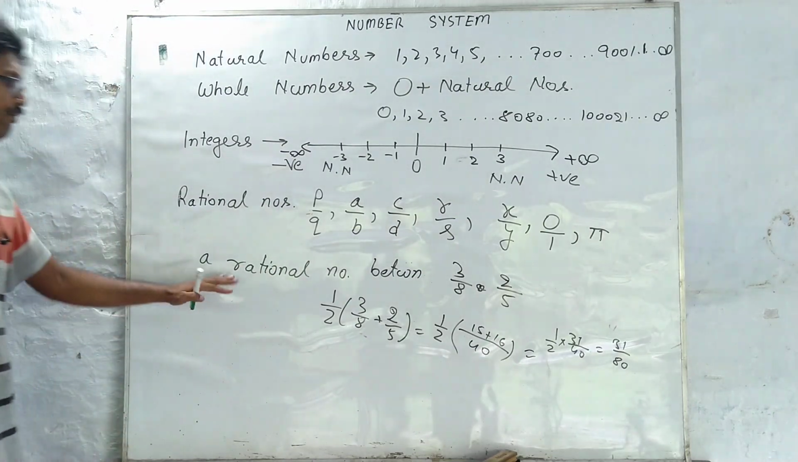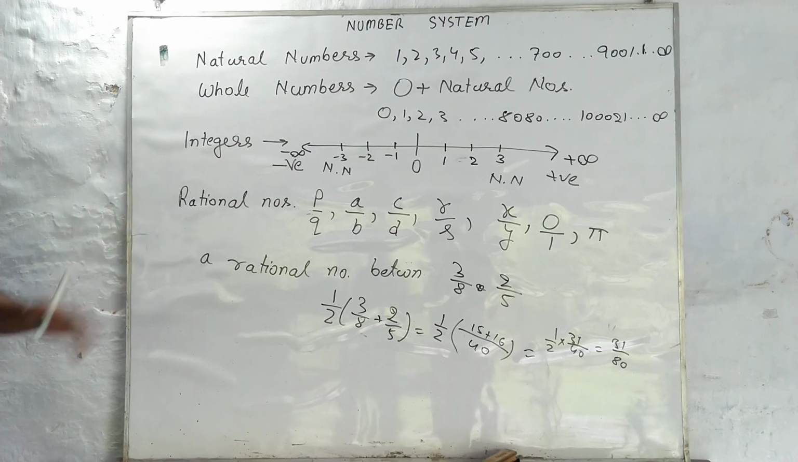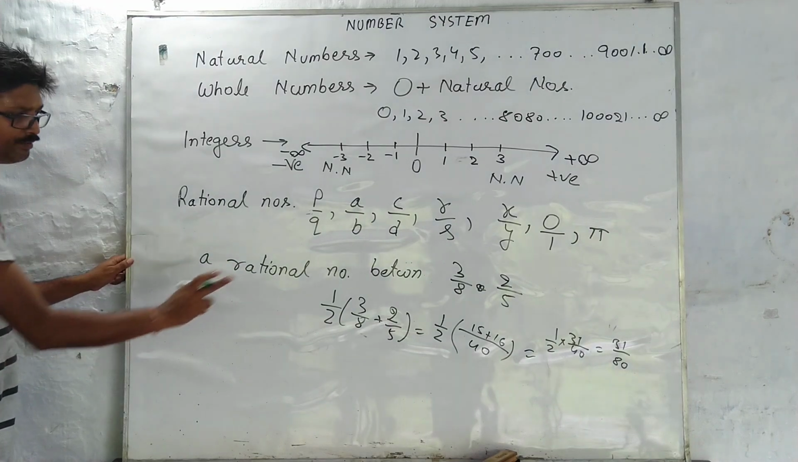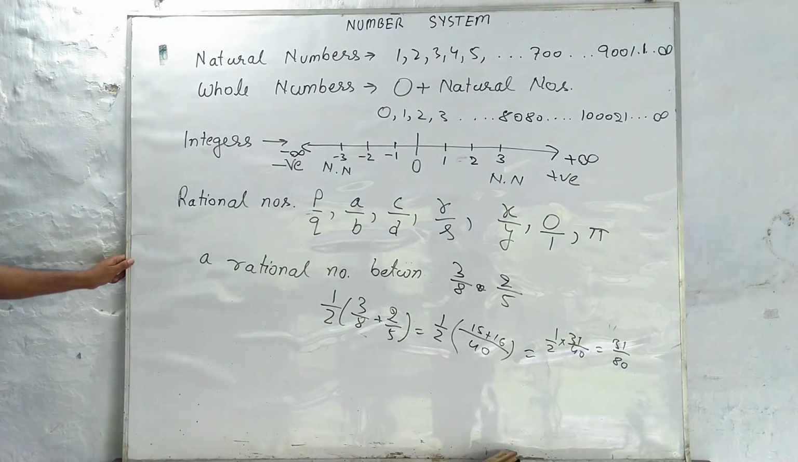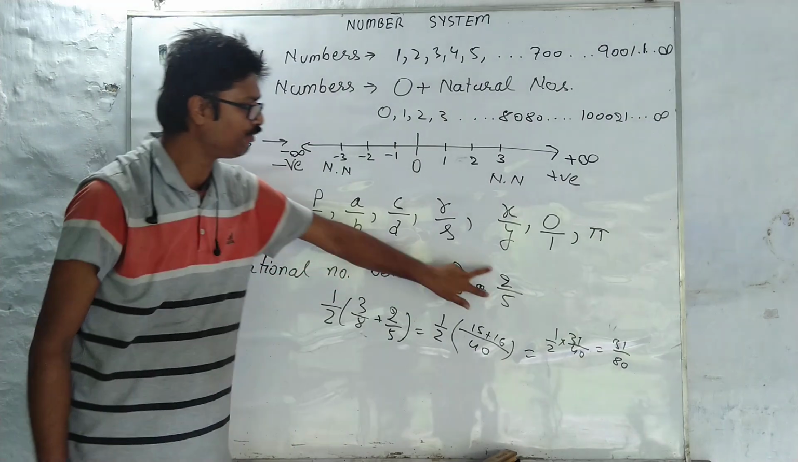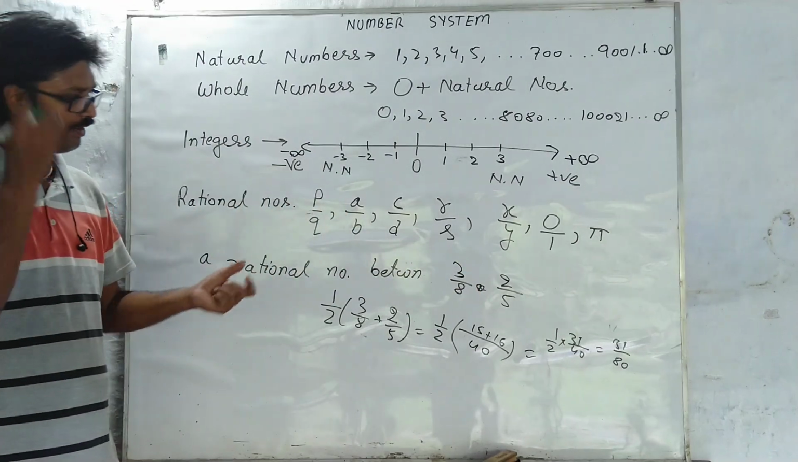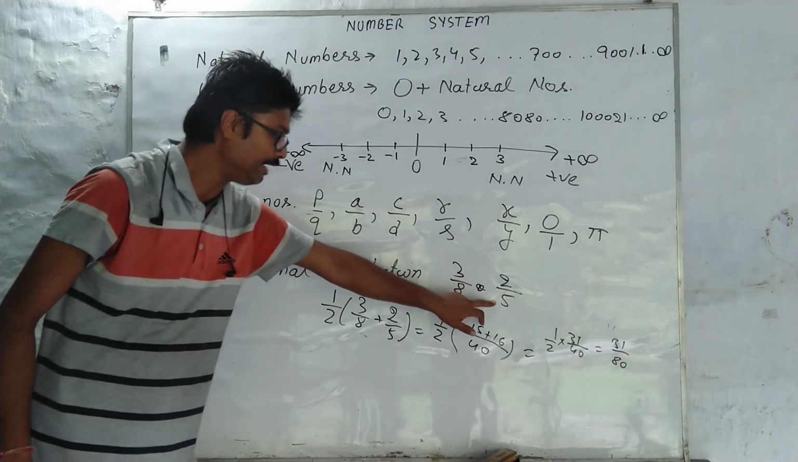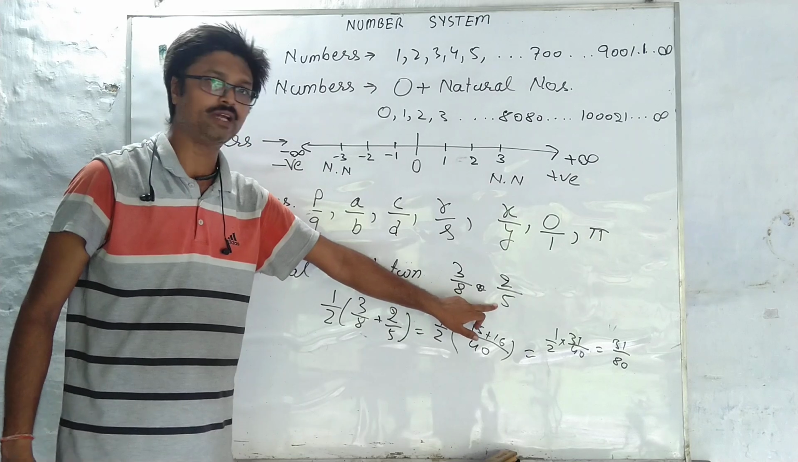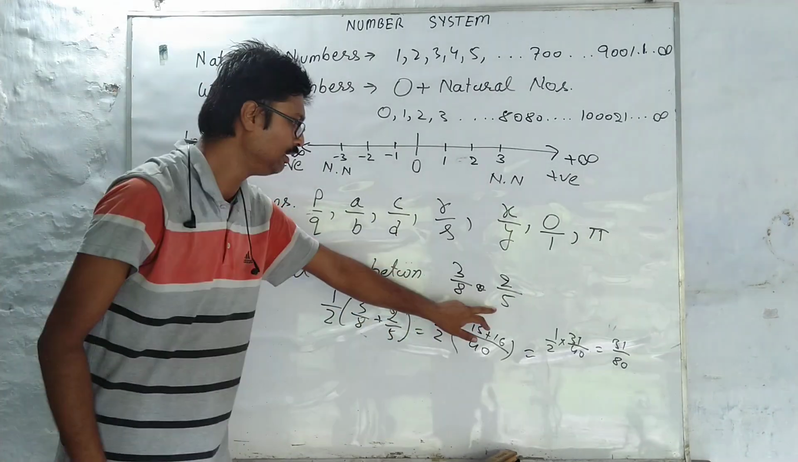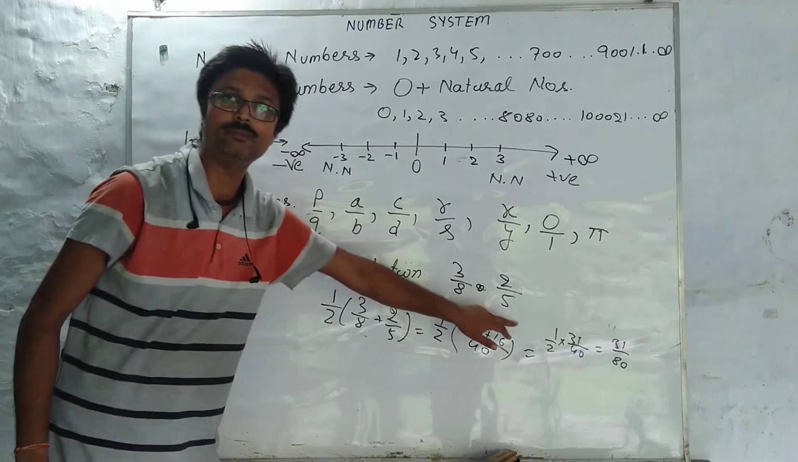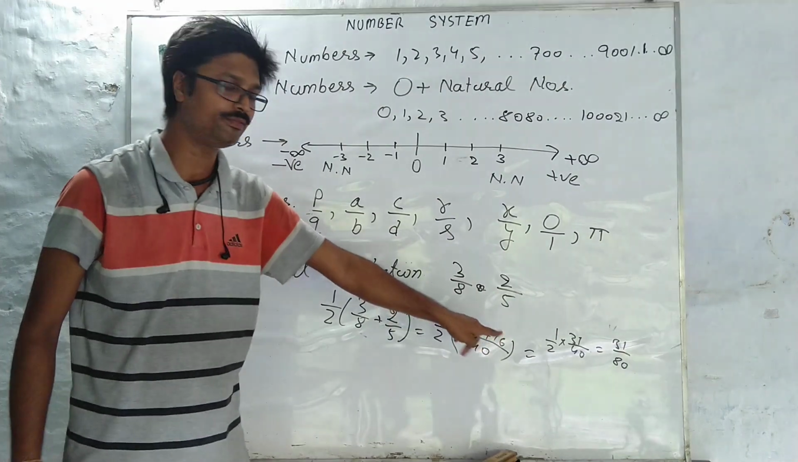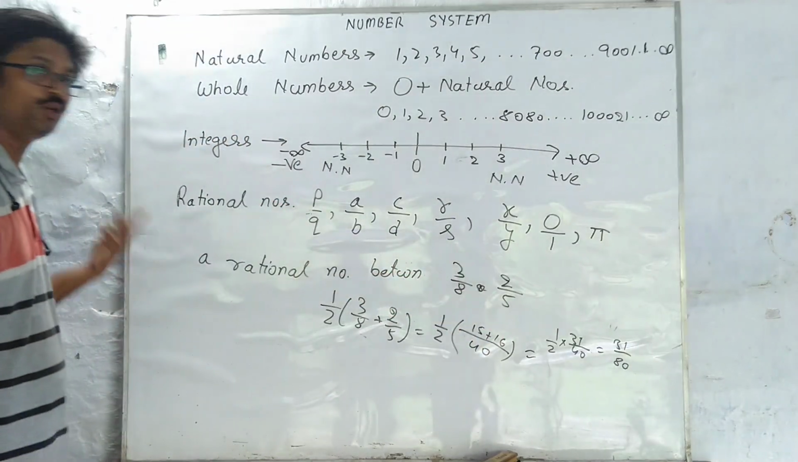Now just imagine if we have to find, let's say, 5 rational numbers between 3 by 8 and 2 by 5. So we found one. Now let's see how we find 5. Had the denominators been the same, I would have found it straight away. But in this case, we do not have the same denominators. What we are going to do, we are going to use a formula.